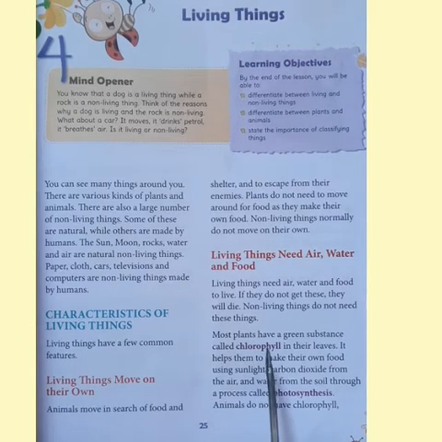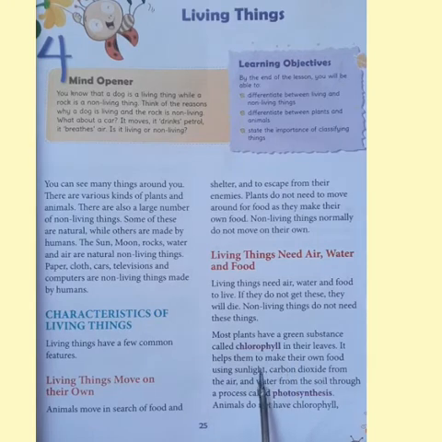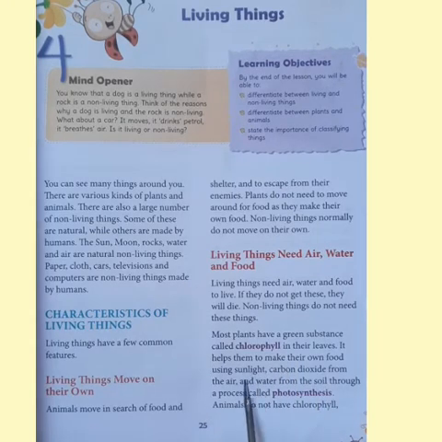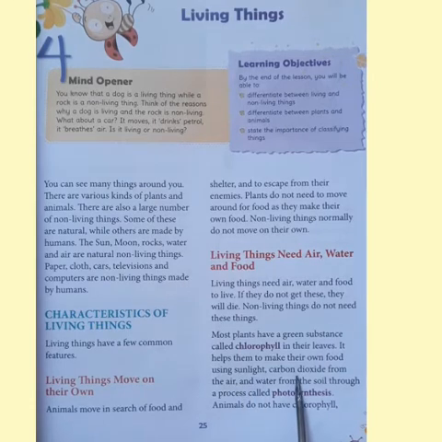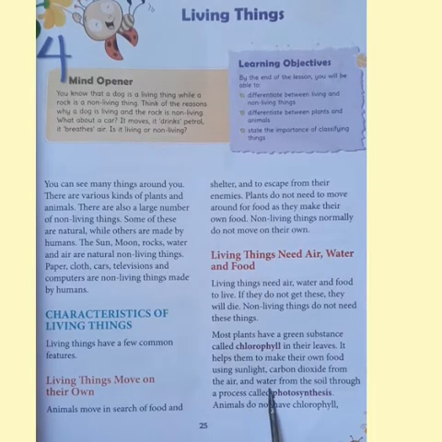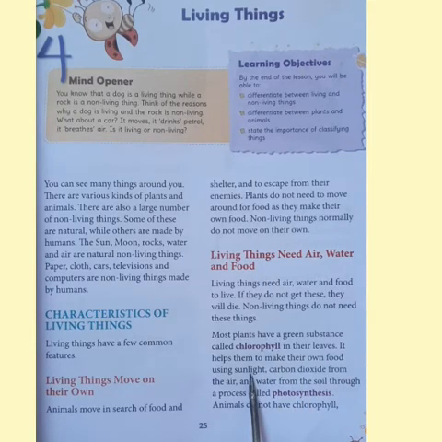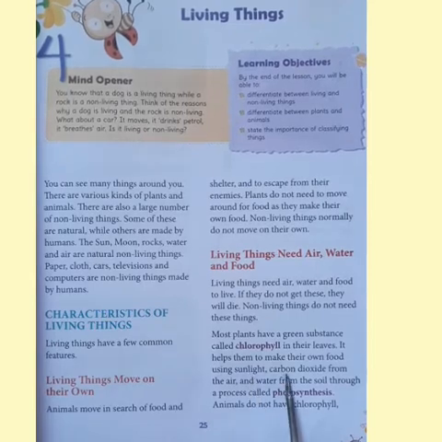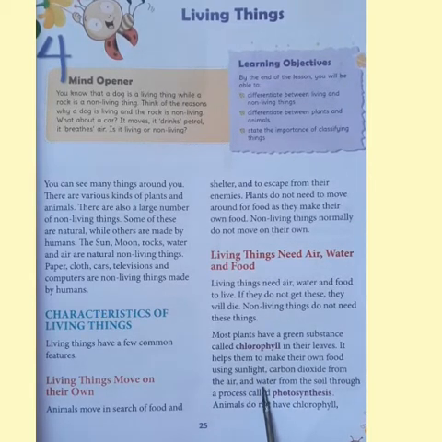So, this chlorophyll substance will help them to make their own food by using sunlight. At the same time, they will use carbon dioxide from the atmosphere or from air, and they will use water also, which is present in the soil. So, with the help of chlorophyll and in the presence of sunlight, by taking carbon dioxide and water, plants can prepare their own food, and this process is known as